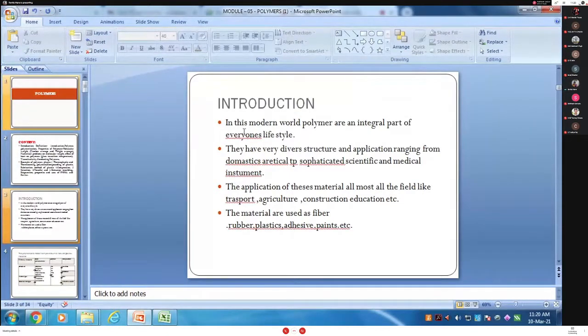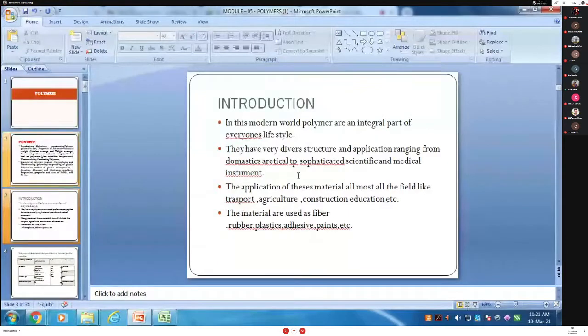In the introduction, in this modern world, polymers are an integral part of everyone's lifestyle. They have very diverse applications, ranging from domestic applications up to sophisticated scientific and medical instruments also. The applications of this material are in most fields like transport, agriculture, construction, education, etc. The materials are used as fiber, rubber, plastic, adhesive and paint. So what is important? Plastic here, polymer here, rubber, plastic, adhesive and paints.